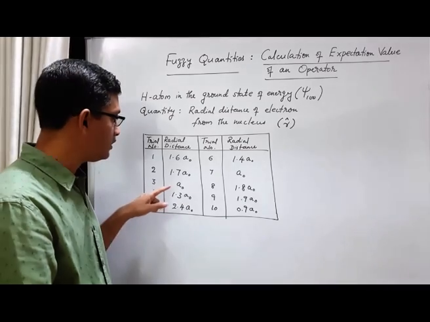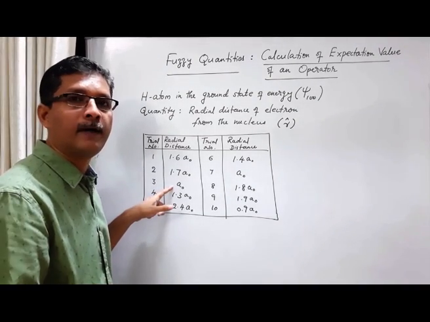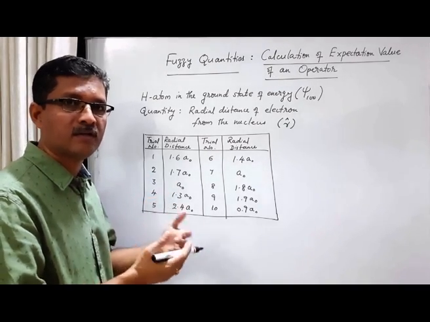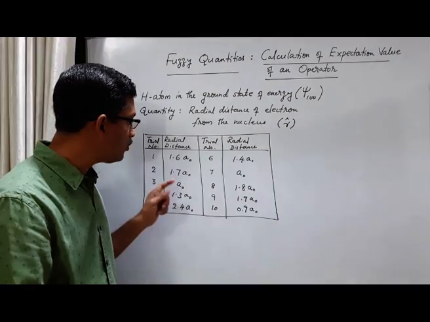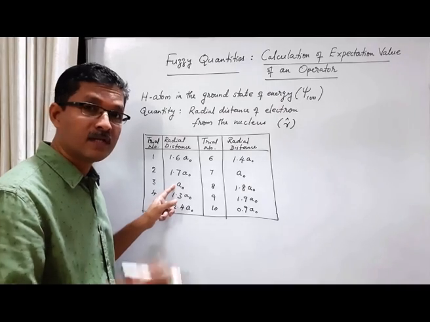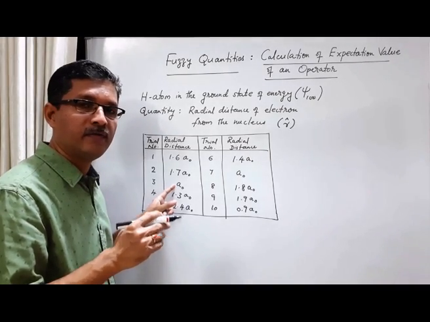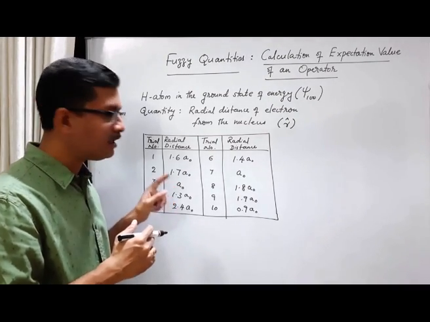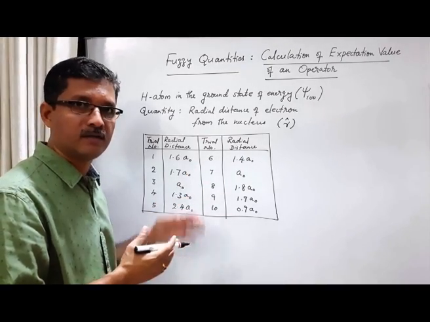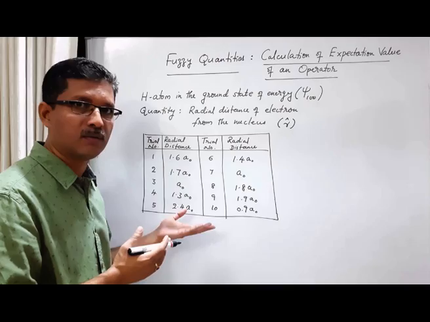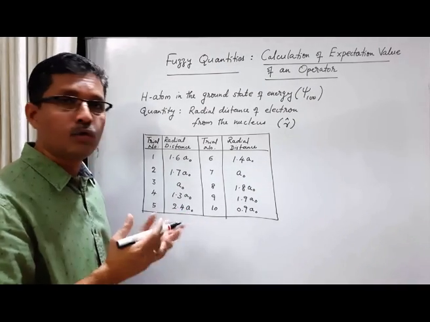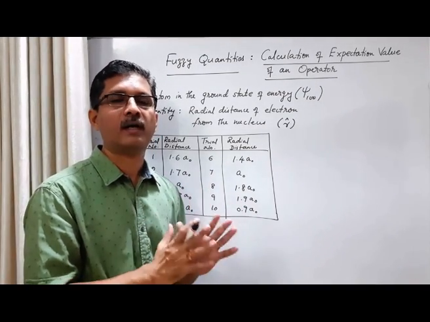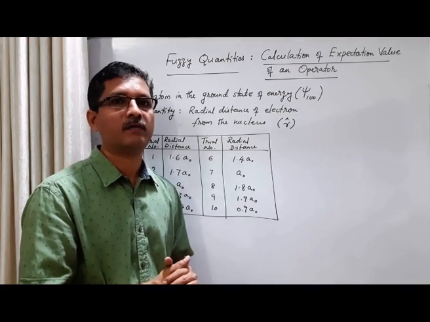Earlier I mentioned that A0 is the most probable eigenvalue. When the hydrogen atom is in the ground state and when we measure the radial distance of the electron from the nucleus, the most probable value will be A0. That means this has maximum probability. That is the meaning of that. When we do some 100 trials, this will appear the maximum number of times. We can calculate the probability for each of these values, and for other values also that don't appear in this particular data set. How we do this calculation is another question that I am not going into now, but the point is that we can calculate the probability of each eigenvalue as the result of the measurement.